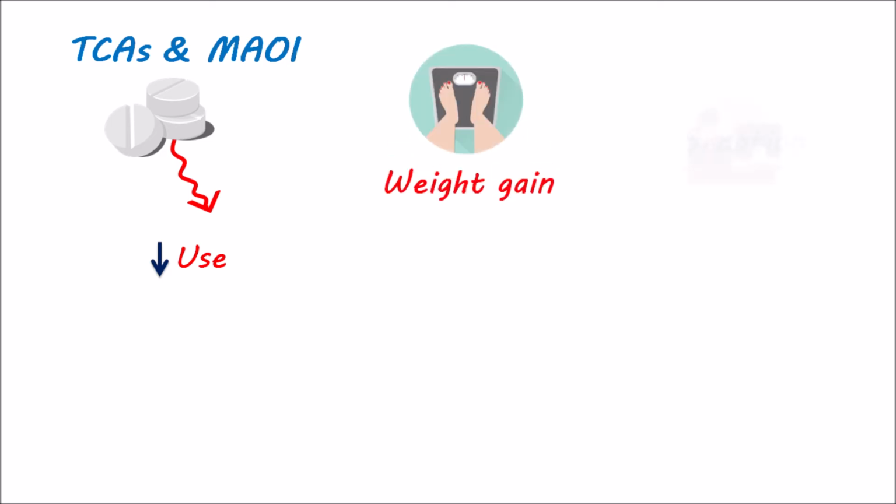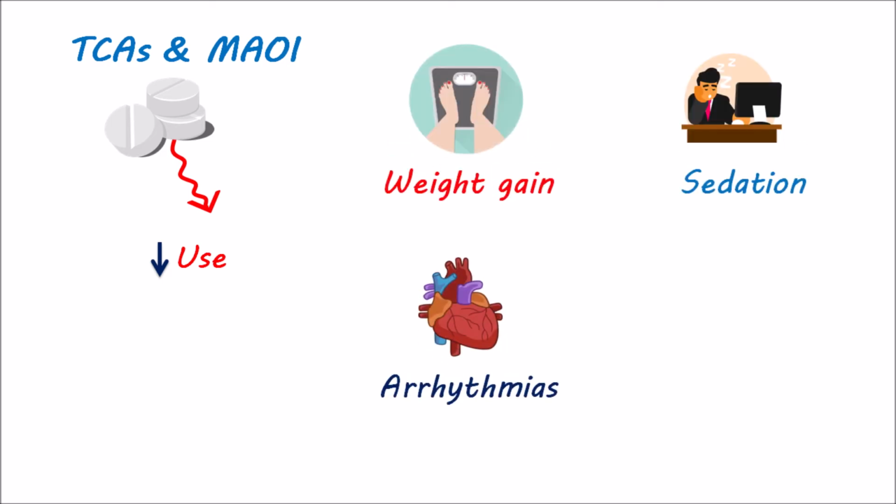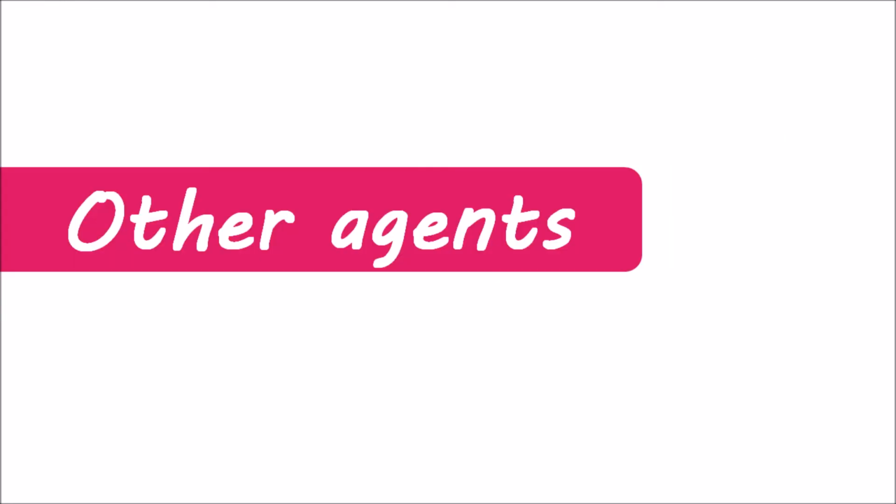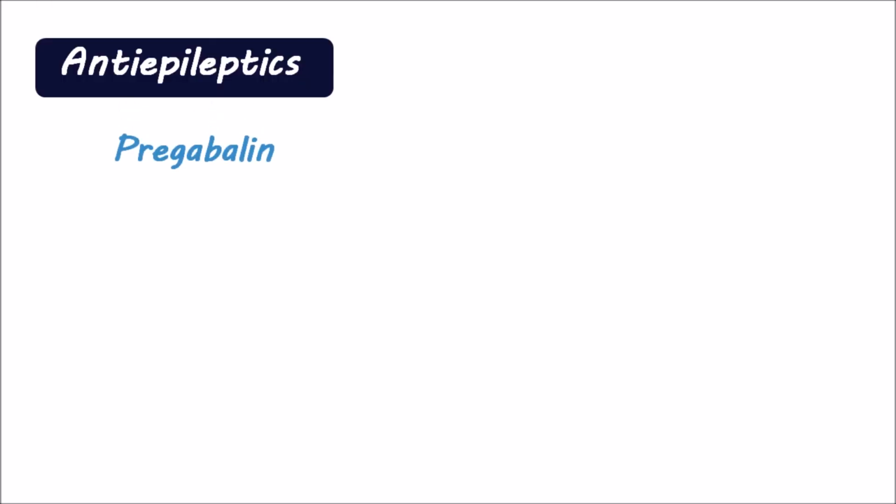TCAs, tricyclic antidepressants, and MAO inhibitors are another group of drugs within this category that are nowadays less preferred due to their side effects. These drugs produce weight gain, sedation, cardiac arrhythmias, and drug interactions. Finally, let's see other agents indicated for anxiety disorders. Antiepileptics like pregabalin and gabapentin are indicated for generalized and social anxiety disorders.